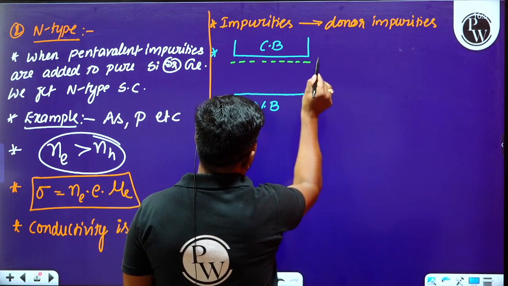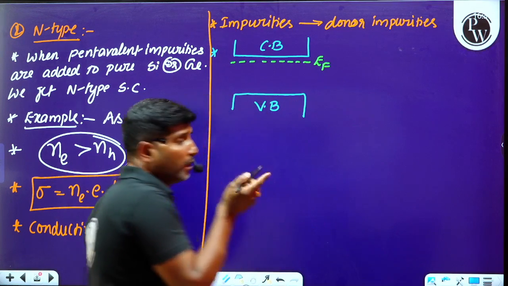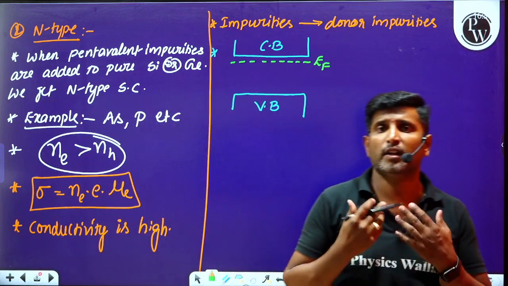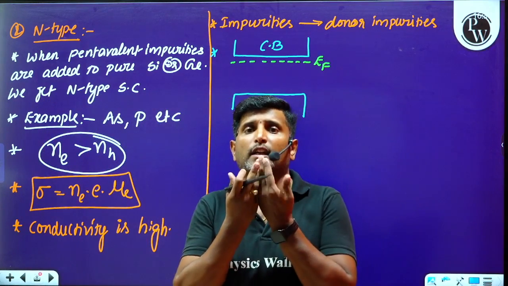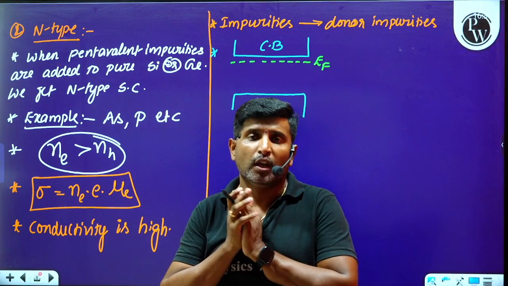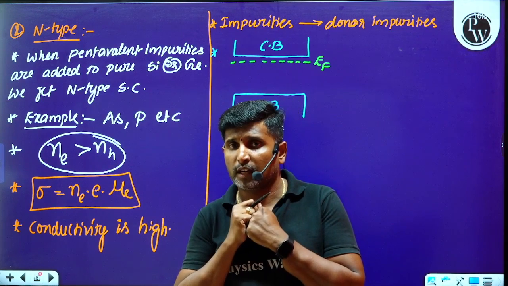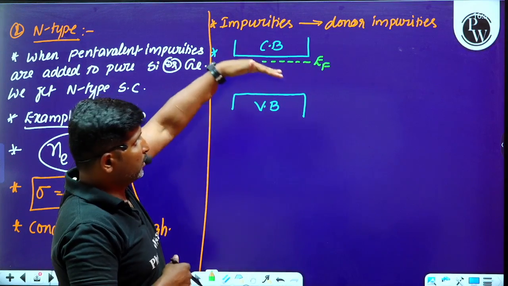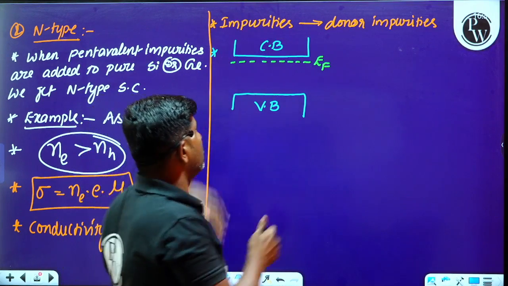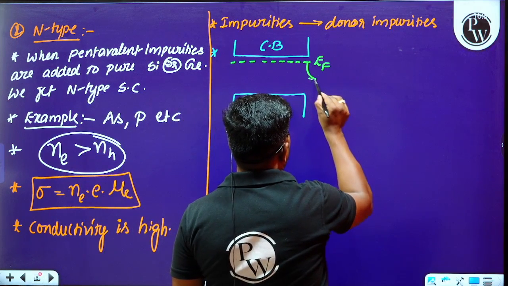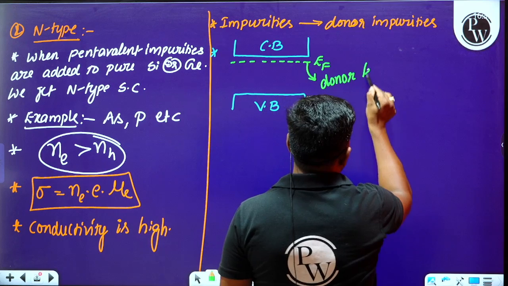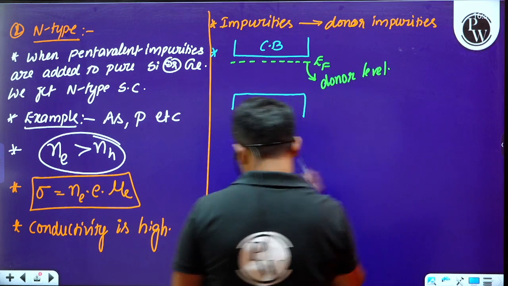Observe this: the Fermi level will lie very close to the conduction band, because these impurities always have a tendency to give electrons. Which band requires electrons for conduction? Only the conduction band. Therefore this Fermi level will be very close to the conduction band, and we can call this energy level a donor level.